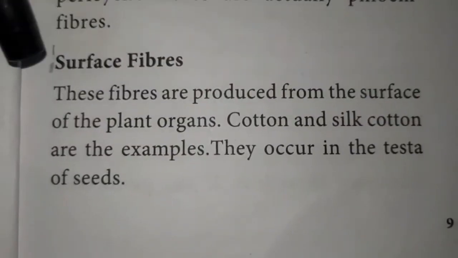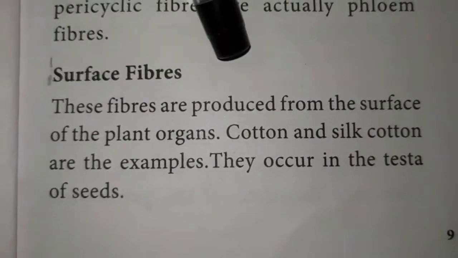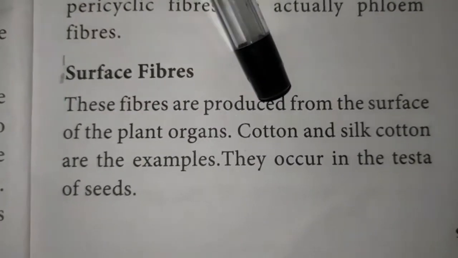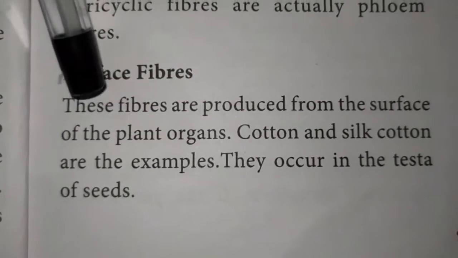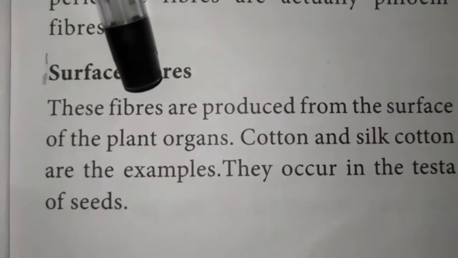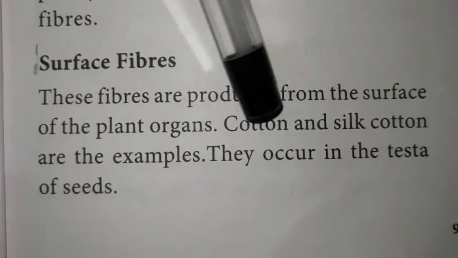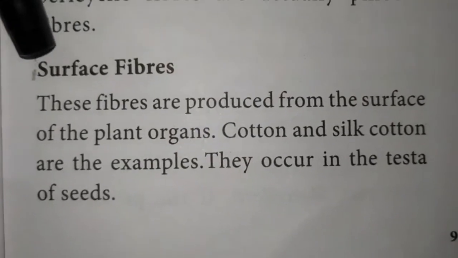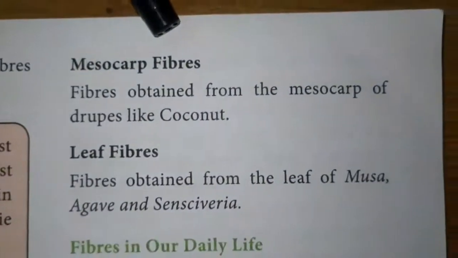Then third, surface fibers. These surface fibers are the fibers found in the seed coat of some seeds, such as cotton seed and silk cotton seeds. What is meant by surface fibers? The fibers found in the seed coat of some seeds such as silk cotton and cotton are called surface fibers. The fourth type of fiber is the mesocarp fiber.